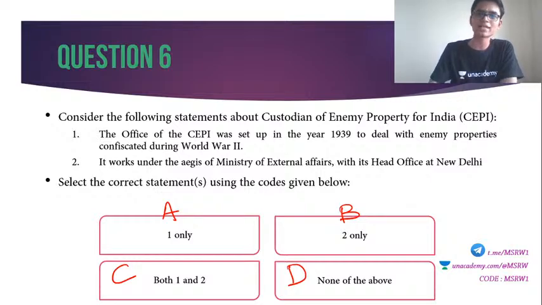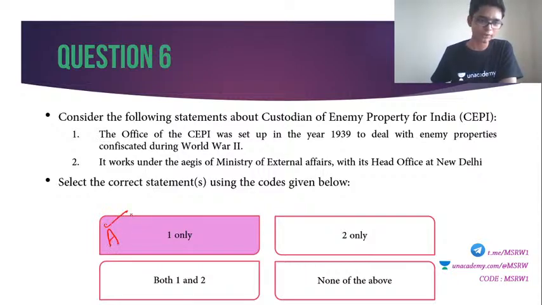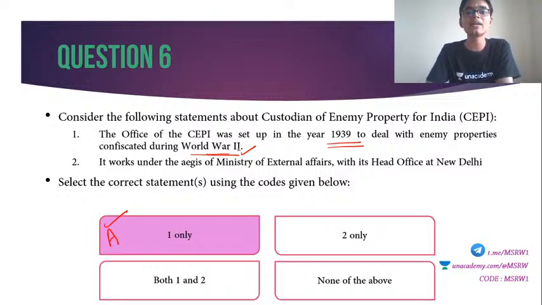All right, I think that is enough time. So the correct answer to 6th question is option A, 1 and 2. How many of you got this? Deepika Datta, very good. That is the correct answer. So the office of the Custodian of Enemy Property of India was set up in 1939 to deal with enemy properties confiscated during the Second World War. Correct. What is enemy property? Enemy property is any property left behind in India by the enemies. So who are enemies?